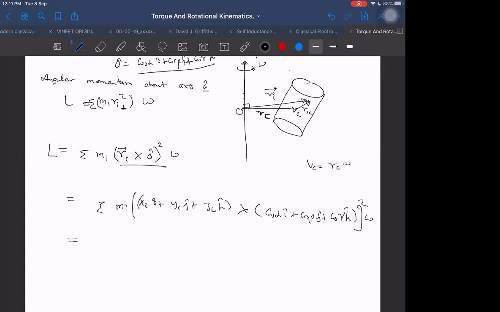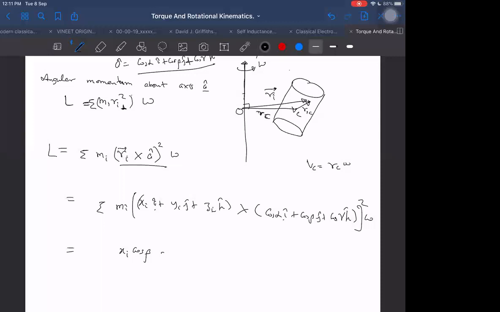What is the result of the cross product? Let us see once. I cross i will be 0. I cross j is k cap. And i cross k is minus j cap.